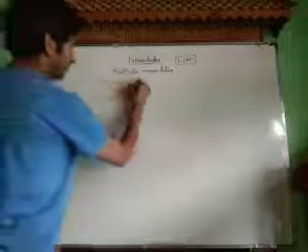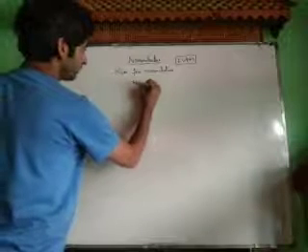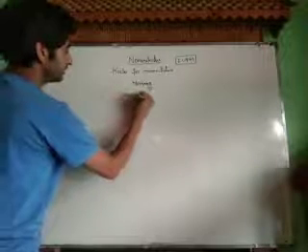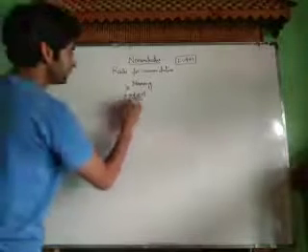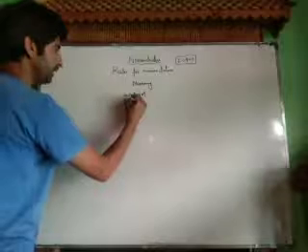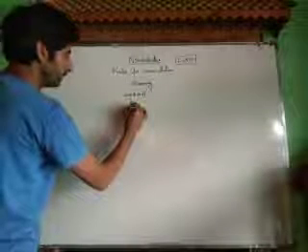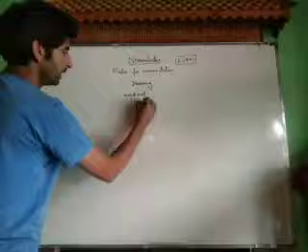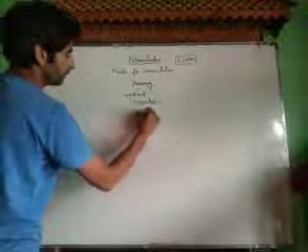Now, before discussing nomenclature of compounds, we have to understand concepts related to it. For naming, what do we use? We use the word root. Word root indicates the parent chain. Word root is used for the number of carbon atoms in the chain. If the number of carbon atoms is 1, then the word root is meth.